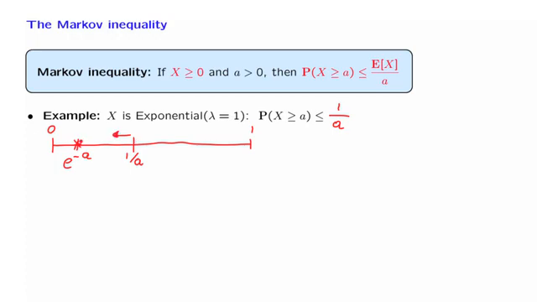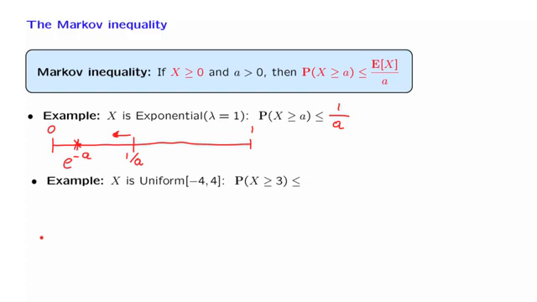A bound will be considered good or strong or useful if that bound turns out to be quite close to the correct value, so that it also serves as a fairly accurate estimate. Unfortunately, in this example this is not the case, because the true value falls off exponentially with a, whereas the bound that we obtain falls off at the much slower rate of 1 over a. For this reason, one would like to have even better bounds than the Markov inequality, and this is one motivation for the Chebyshev inequality that we will be considering next. But before we move there, let us consider one more example.